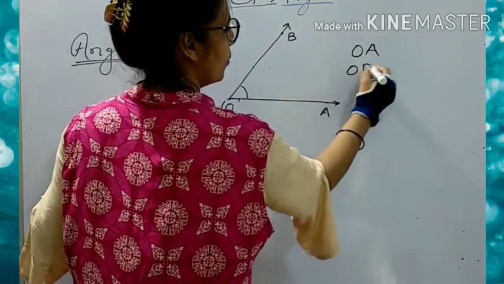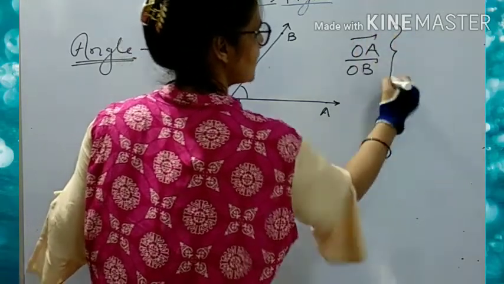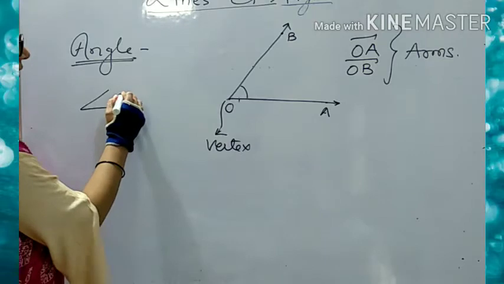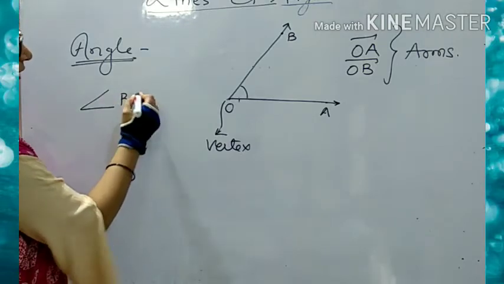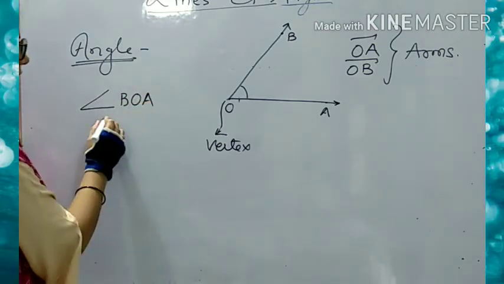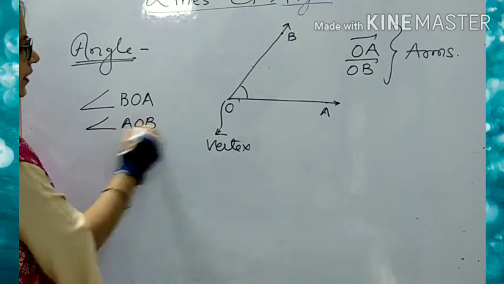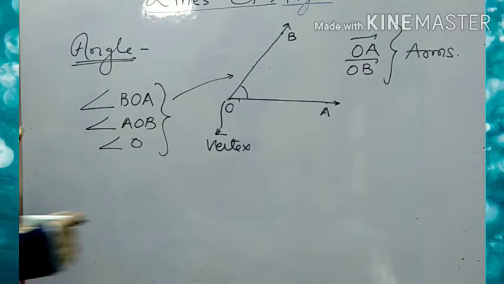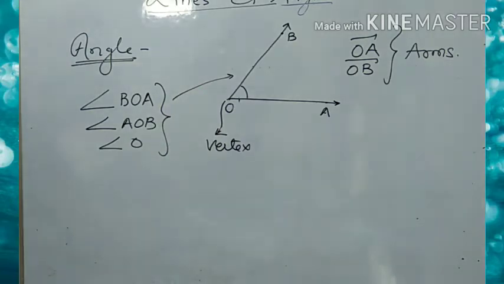OA और OB. These two rays are said to be the arms. And we denote the angle by notation angle BOA or AOB or angle O. ये सारे इसी angle को denote कर रहे हैं. So this all you have studied in the previous classes.